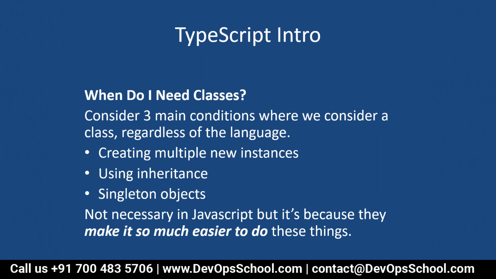So if your need is to create multiple objects of a particular type, then how do you do that in JavaScript without classes? What you do in JavaScript is write functions. There are different types of functions. So when you want to create an object of type, suppose car, we'll write a function car, correct?